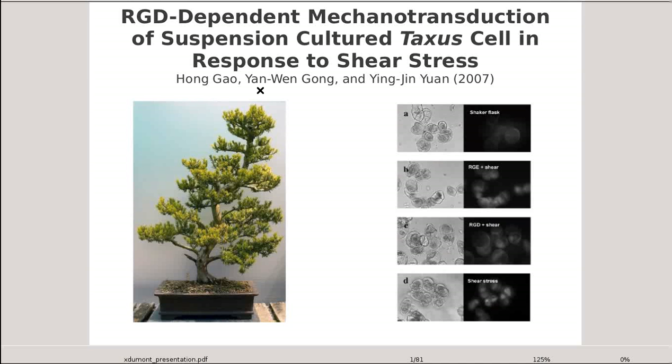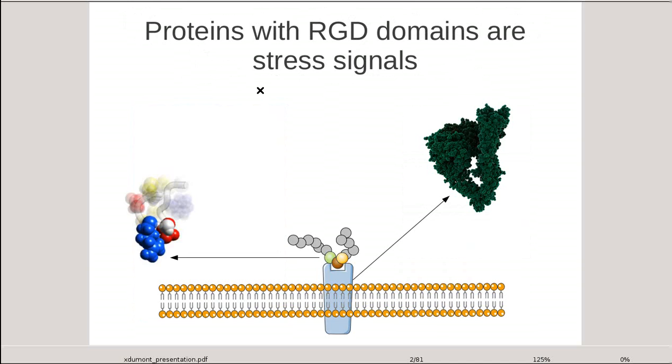I'm going to present you the Gao team work on RGD-dependent response to shear stress in the article published in Biotechnology Progress in 2007. RGD stands for arginine, glycine, and aspartic acid. Proteins with RGD domain bind to specific ligands, as illustrated here with human integrin.